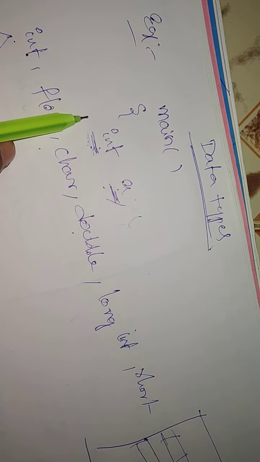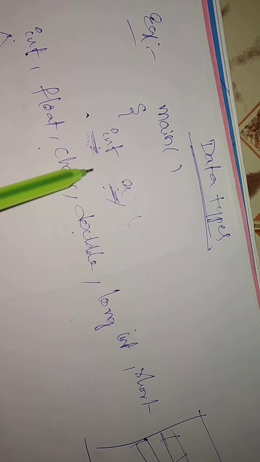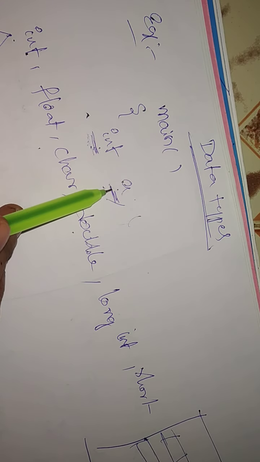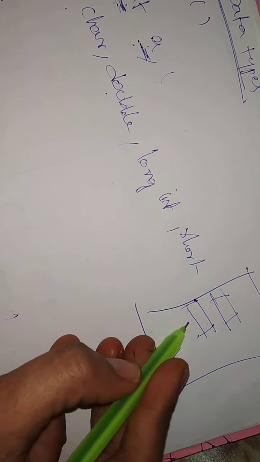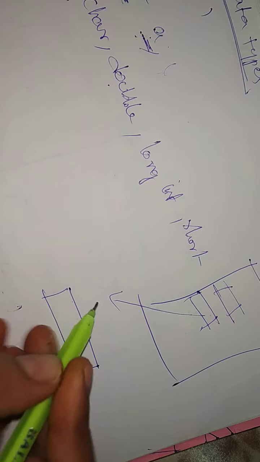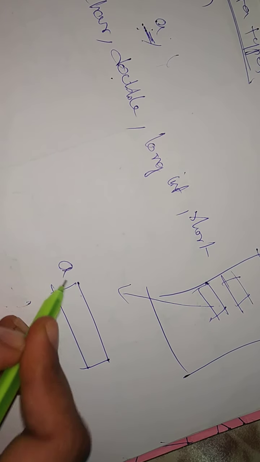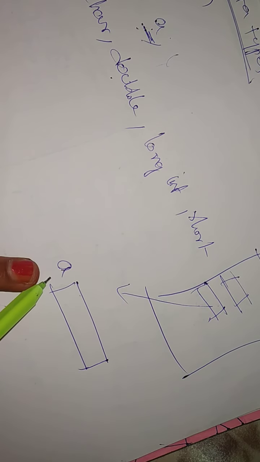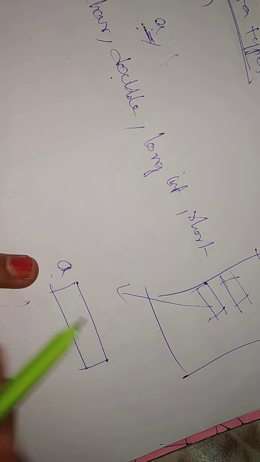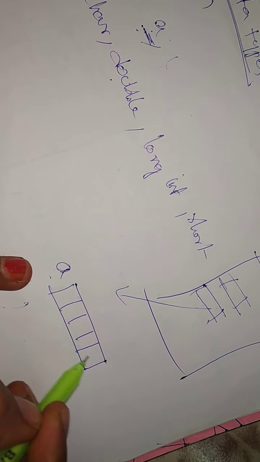We are doing some program and introducing some variables, which means that based on the data type we have to allocate some memory. By the name of variable a, we are creating some memory. How much space you are allocating, that is decided by the data type.